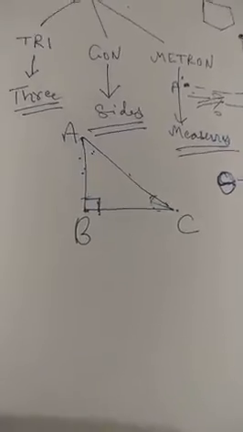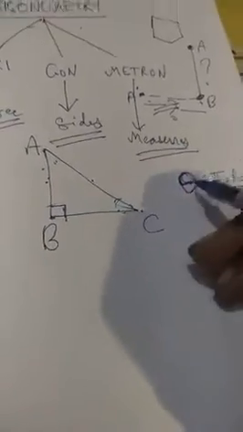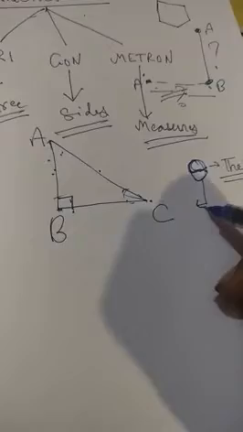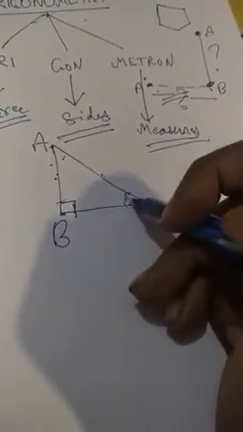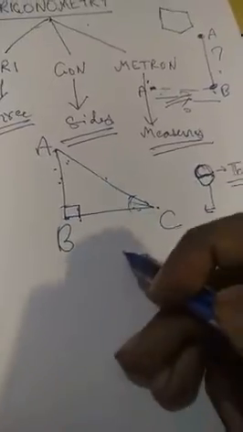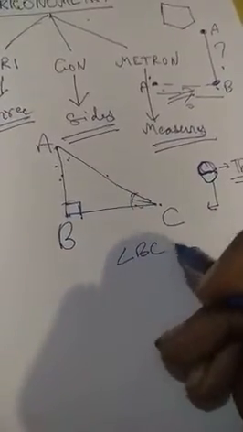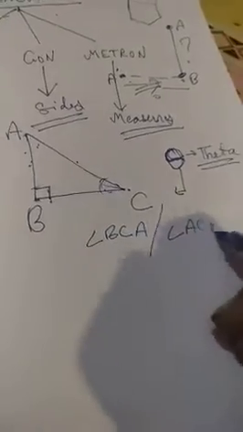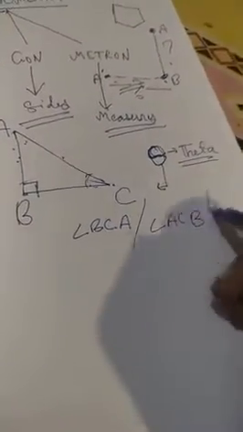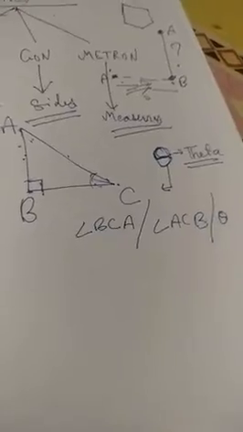This is theta. Now, this is simply used over here in trigonometry for referring to any angle. Just like, what do we call this angle? Either we can call it angle BCA, or angle ACB, or just theta.